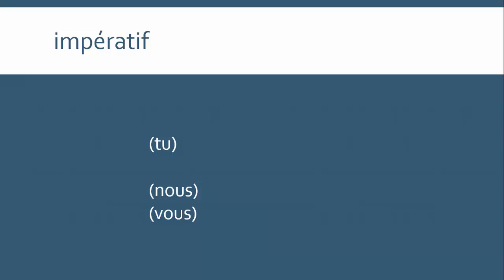And finally we have a look at the imperative, which for aller can get a little bit confusing, but I'll talk about that in the imperative video. For now, you just need to know the basics. For tu, we say va, nous allons, and vous allez. So it's exactly the same as the present tense indicative, apart from the fact that va for tu has no S on the end, which is often the case with imperatives.